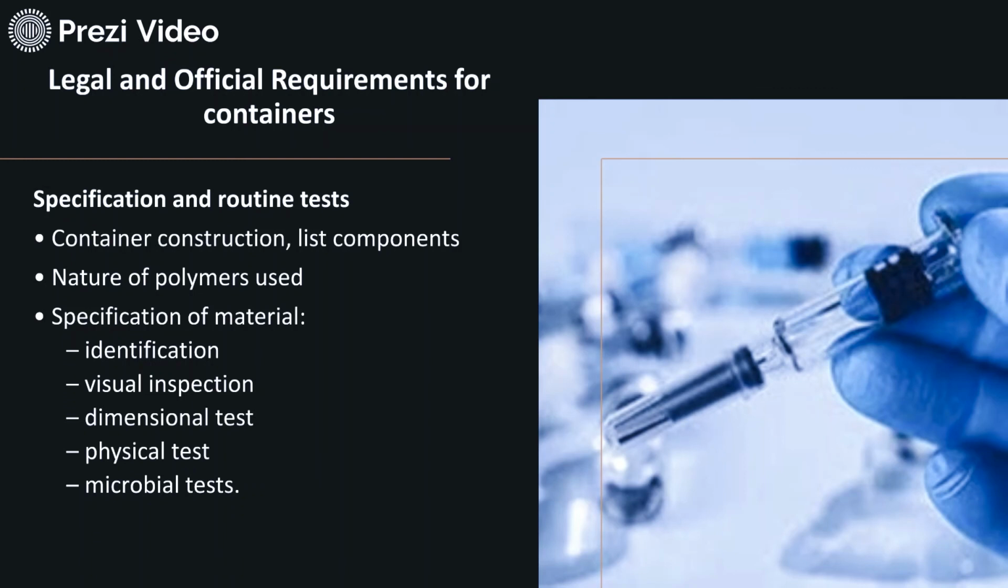They should carry proper identification, visual testing, dimensional testing, physical testing, and microbiological testing. Just as we look for the quality of the formulation we have prepared, similarly we have to look for the quality of the raw material used in the preparation of the containers and closures. That is also very important, because we can only have a good quality product when we have good quality packaging material in which our product is enclosed.